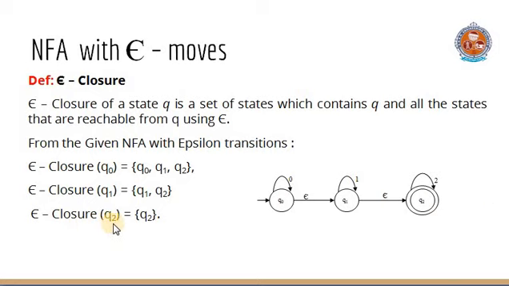Similarly, consider epsilon closure of Q2. Here epsilon closure of Q2 will contain Q2 itself and all other states that are reachable from Q2. Here there are no epsilon transitions from Q2, so we can stop. We will not add any more states here. So epsilon closure of Q2 is equal to Q2.